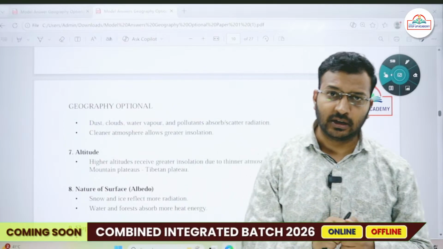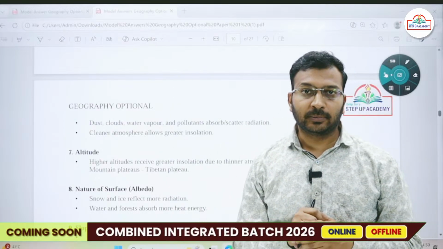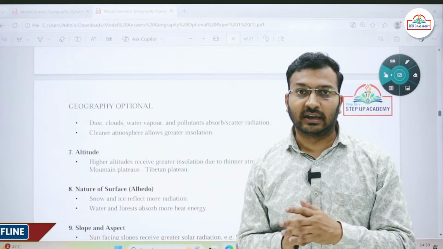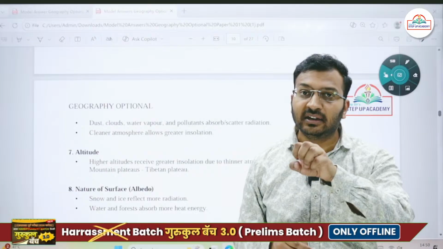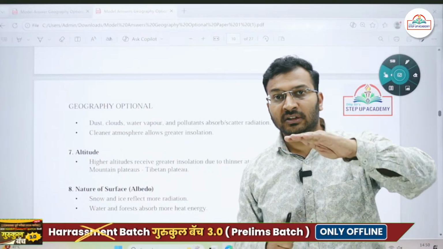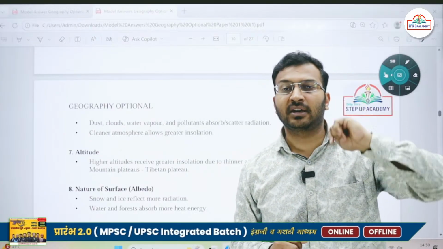For example, you go to Tibet, and you just stand in the sunlight. After a certain period of time your skin will start burning because there is intense UV radiation, because the location of Tibet is already at a very high altitude.